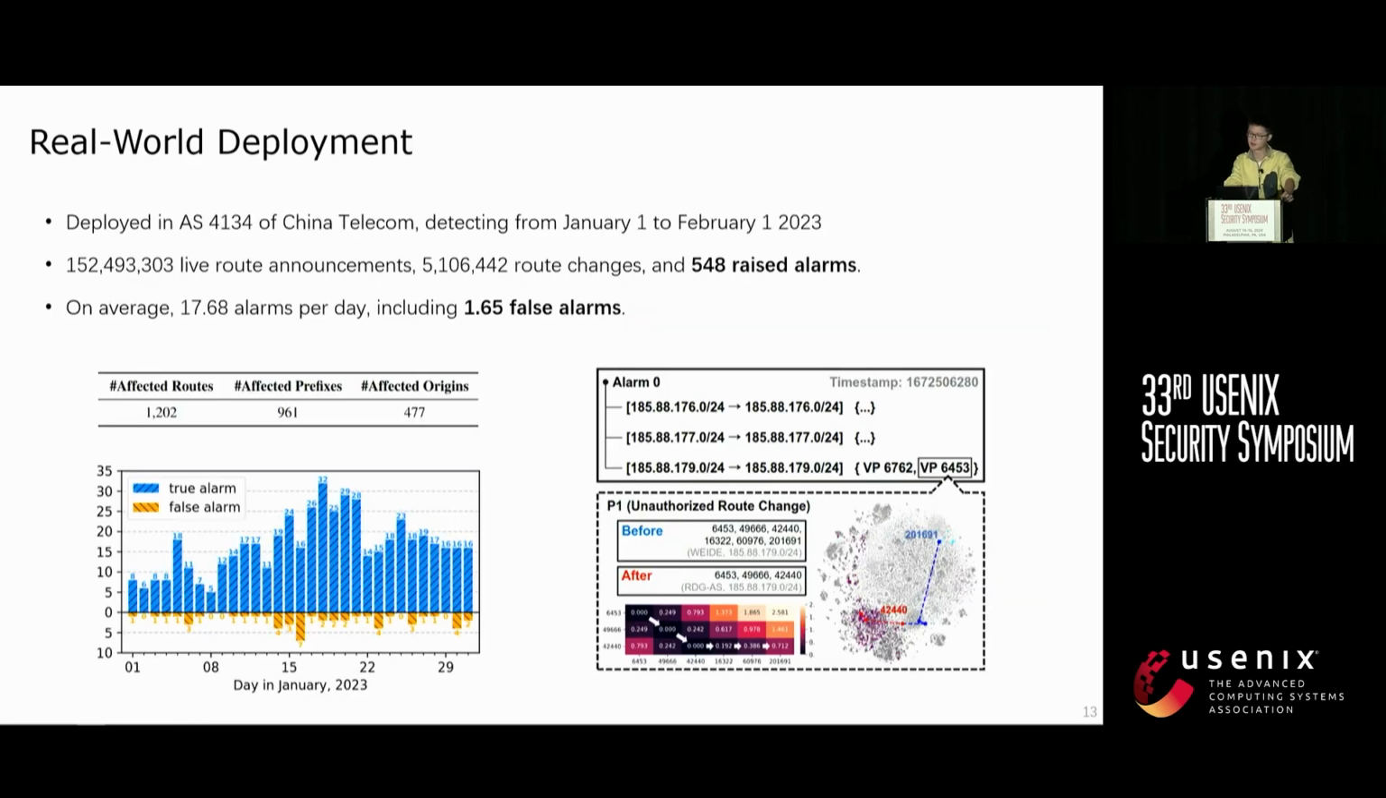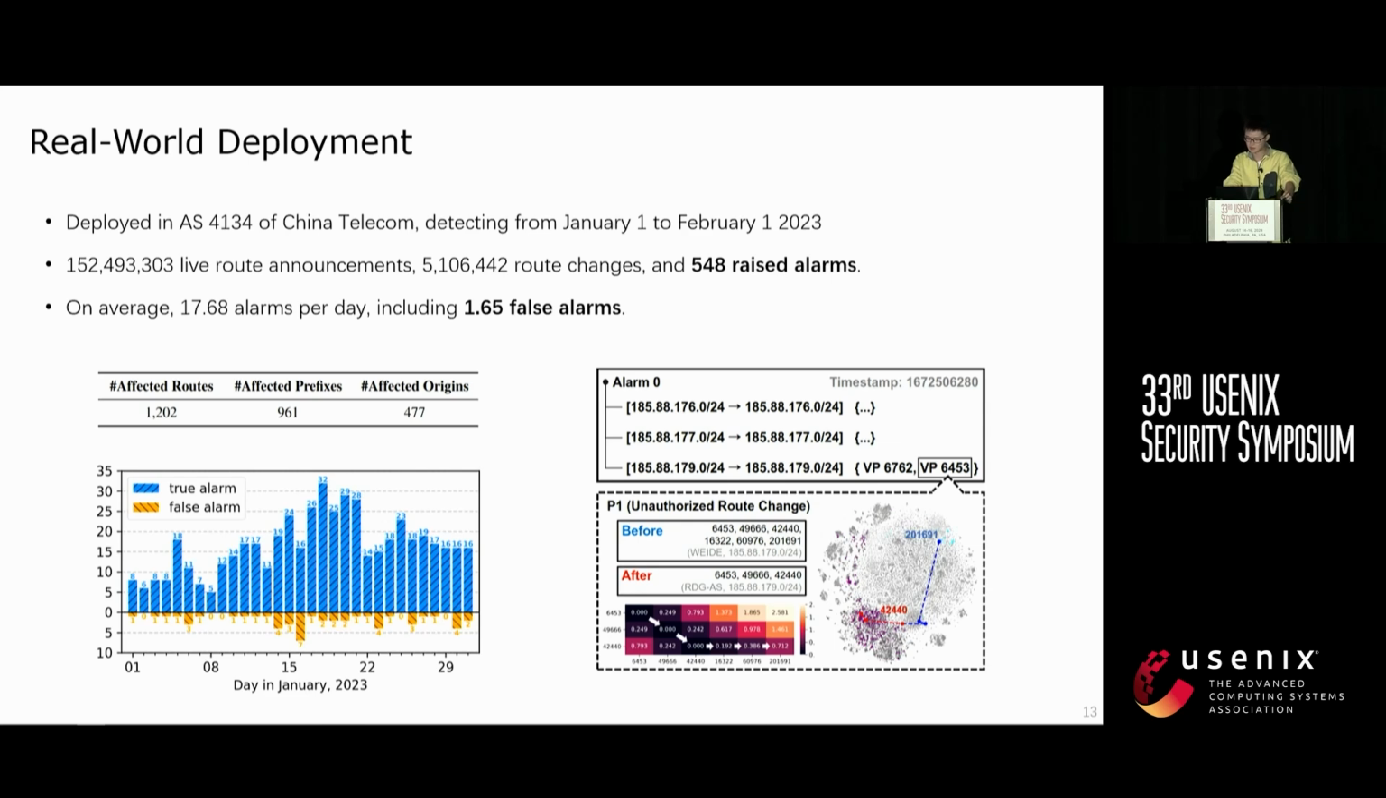We also deployed our system in a large ISP to perform real-world detection. We analyzed the generated results from 1 month. During this period, the system processed many route announcements, detected over 5 million route changes, and ultimately raised 548 alarms. This table presented here shows the impact of these alarms and also displays the daily statistics of the alarms.